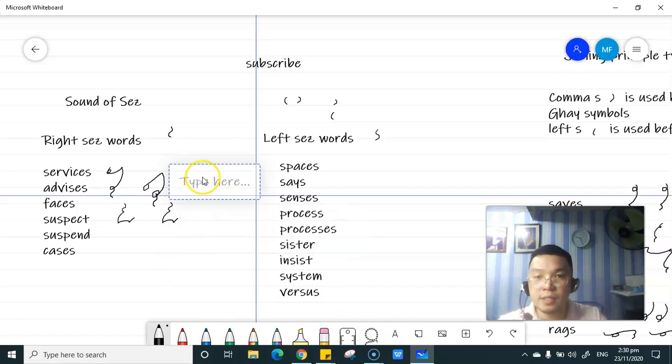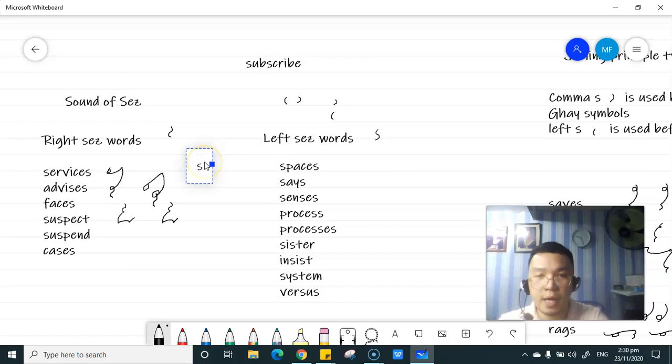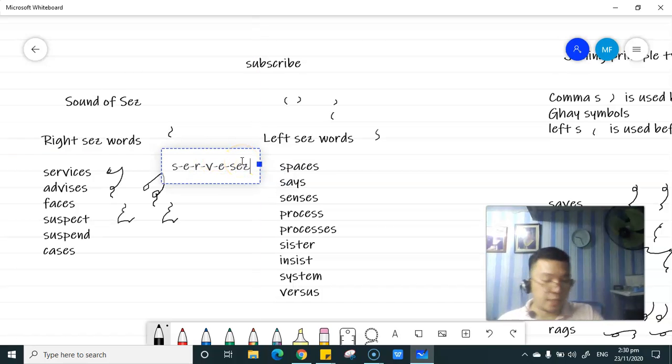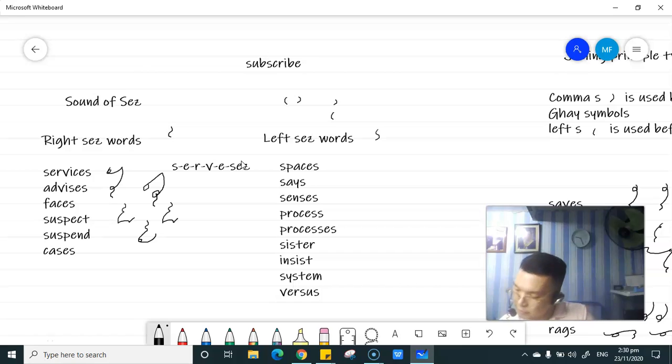Okay, services, just as simple as this. S, E, R, V, E, then Z. Okay, that is how you spell it out. Okay, suspend. So again, same. Right ses, and then P and suspend. Okay.